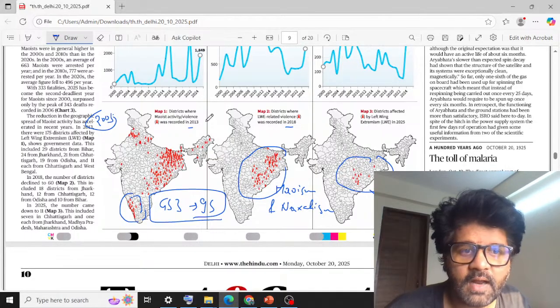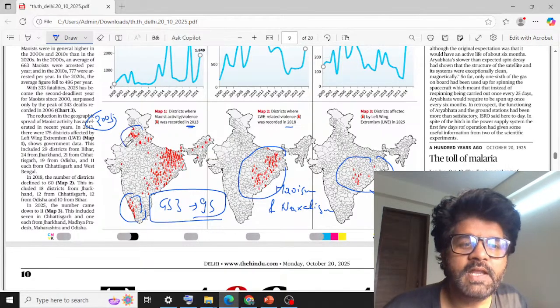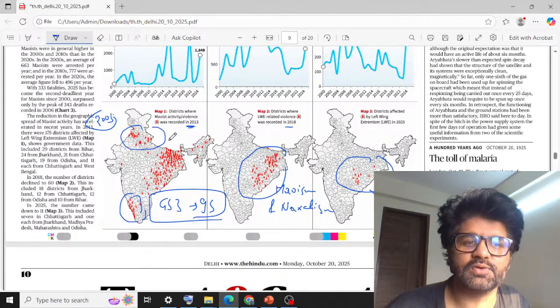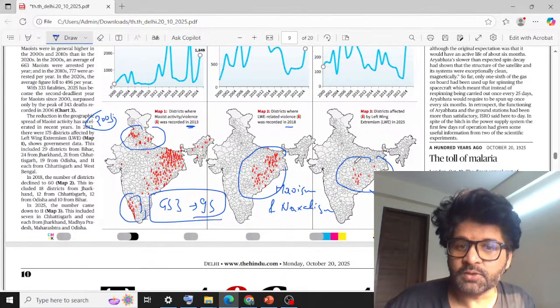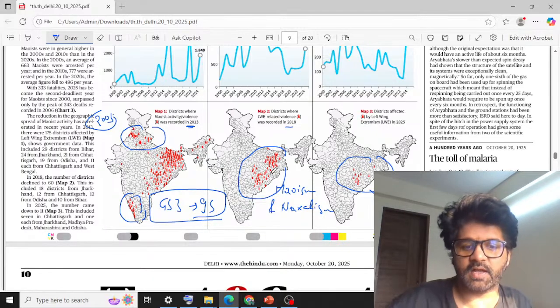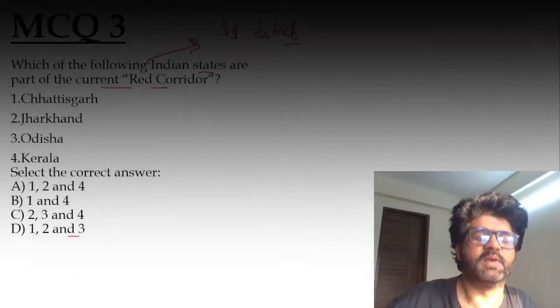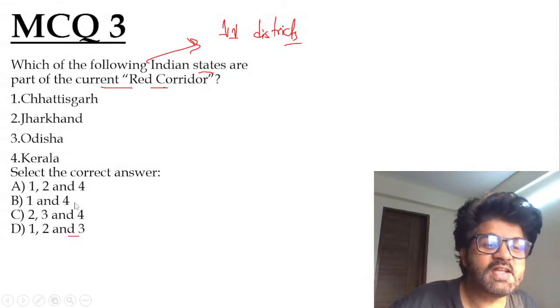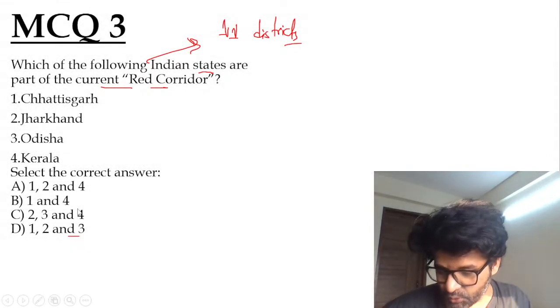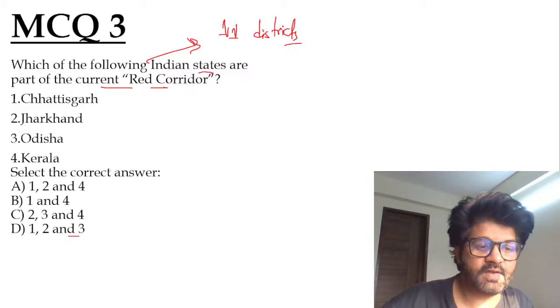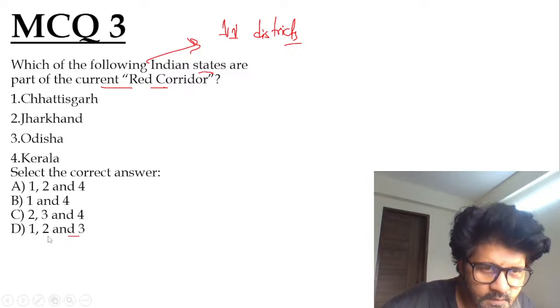In fact, even at that time, 2013, if you see this map, even in Punjab, Haryana, and this region also, you have Naxalism impact. So it has decreased drastically, guys. This is actually a very big achievement. So Modi sir will not take all the achievement, which I will not go there. So the answer is D, 1, 2, and 3, as stated by Iltush, Any, Harshini, Gajanan. Really good. Really, really good.